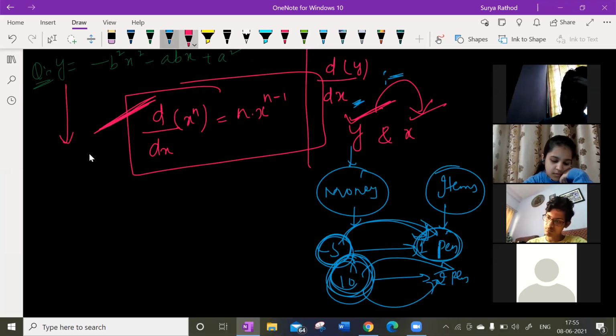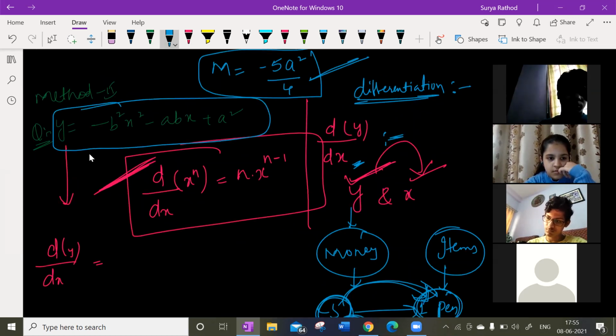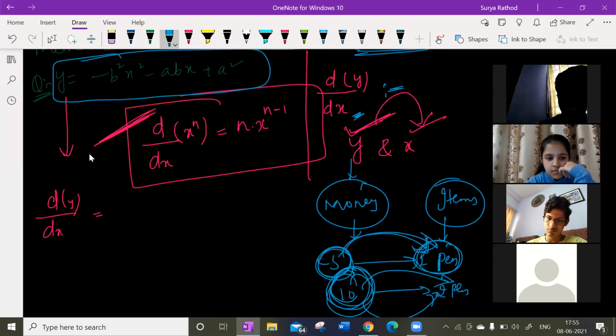This is my function y, right? So let us find d by dx of y. Here you will be learning the operations of differentiation. So how can I apply the derivative to the given function? Guys, b square x square minus abx plus a square, that is my given function.